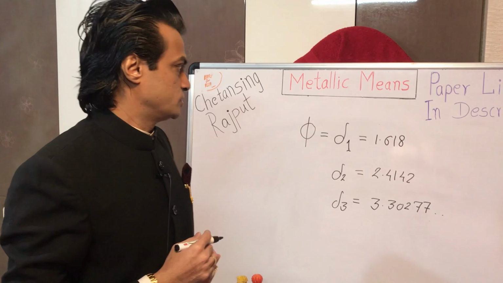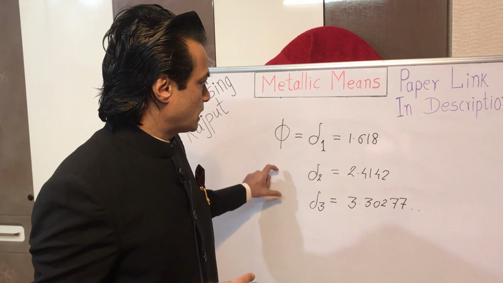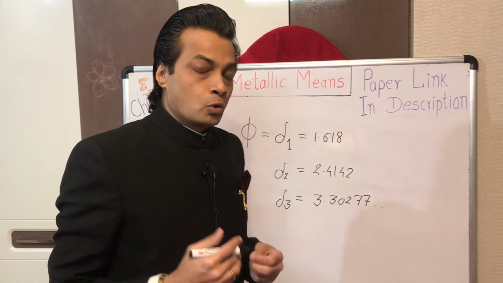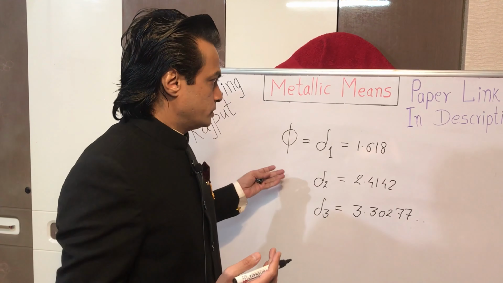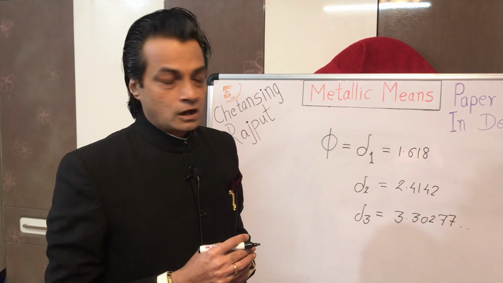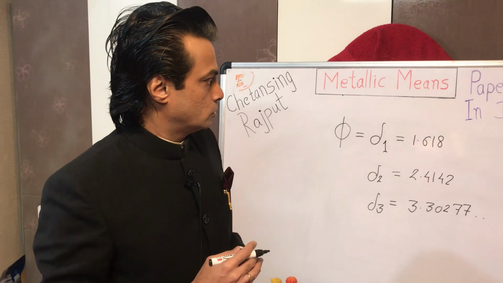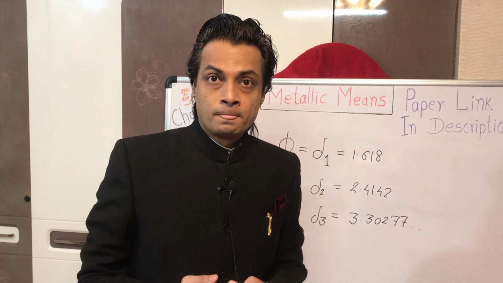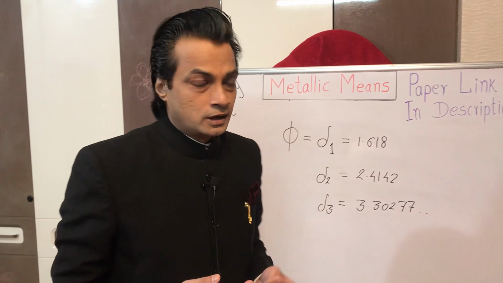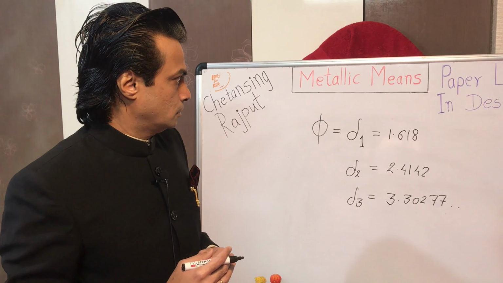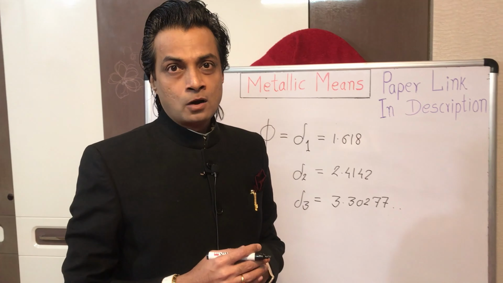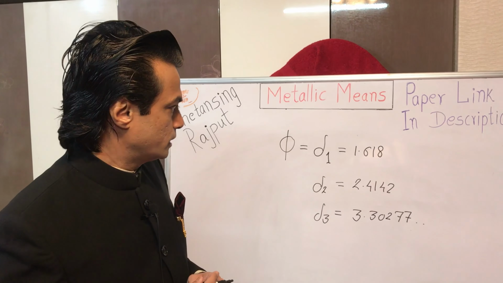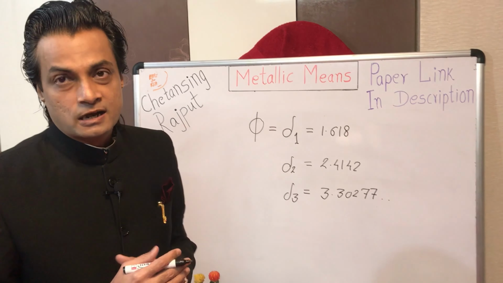And I would like to mention, each of these metallic ratios has its own mathematical properties as well as its peculiar geometry. Every metallic ratio has its corresponding quadratic equation, its own fractional expression, its own expression in terms of continued fraction, all mathematical properties peculiar to that particular metallic ratio.